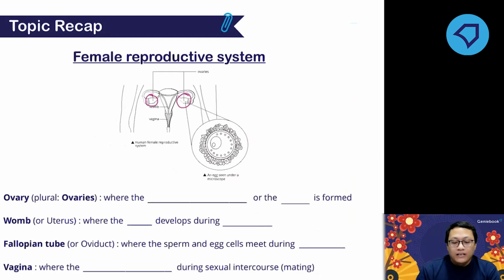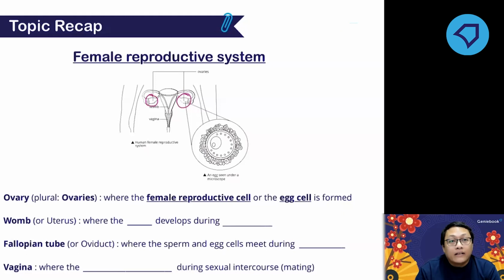But of course, the ovary is the one that produces the female reproductive cell or the egg cell. Please take note, the ovary is the place where the egg cell is being formed. And please do not confuse the ovary of a human with the ovary of a flower. They have the same name, but they are different.